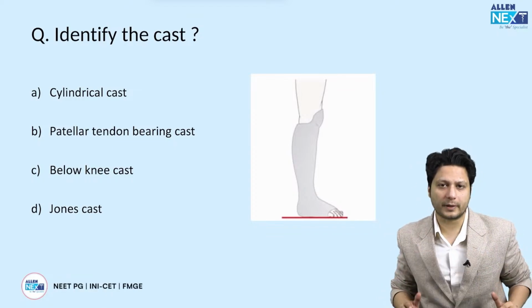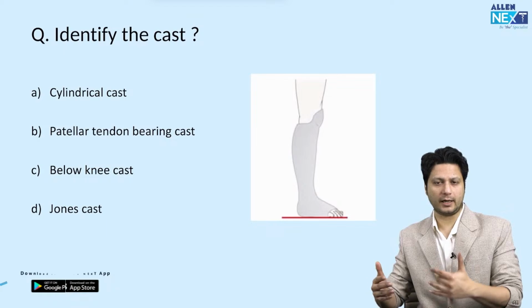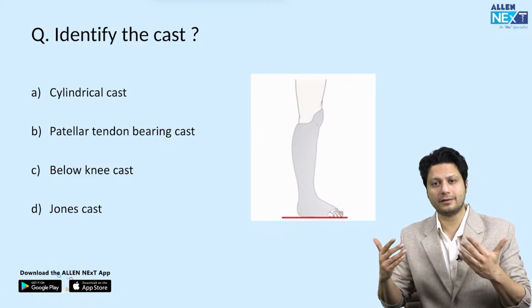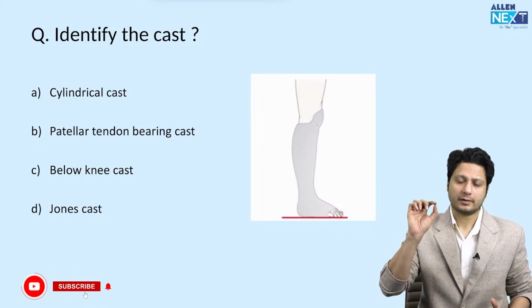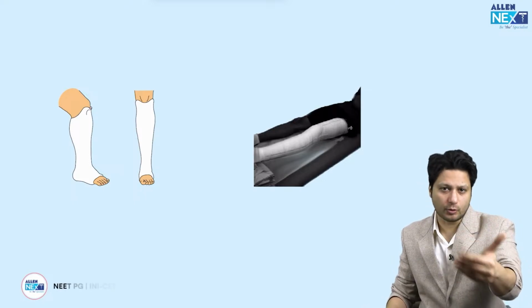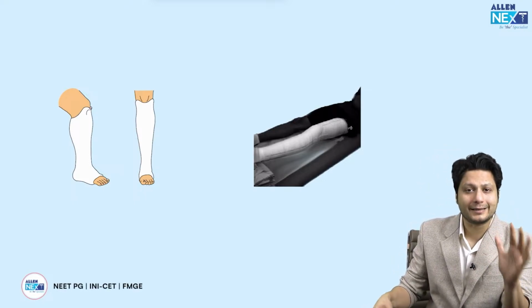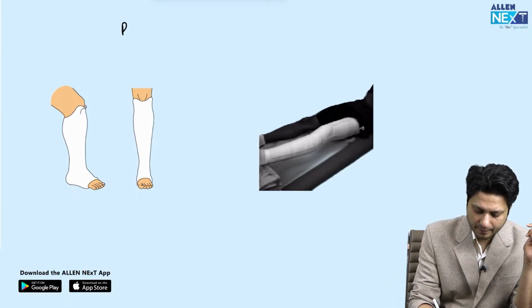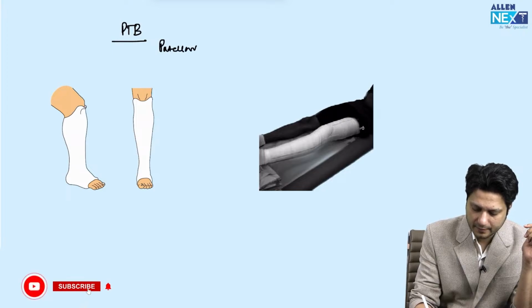You know, in orthopedic practice, यह बहुत कॉमन होता है कि conservative management is done by the application and immobilization of the limb in the cast, that is plaster of Paris. Now these casts which are likely to be given to you in the examination, one is the patellar tendon bearing cast, you know, the PTB cast. So how will you identify this patellar tendon bearing cast?